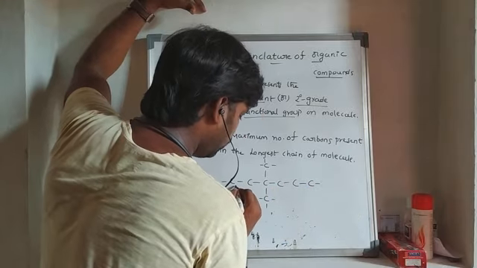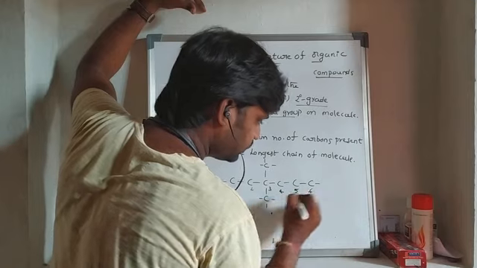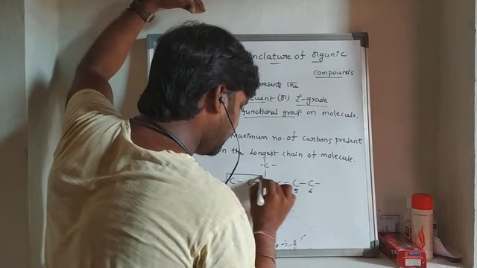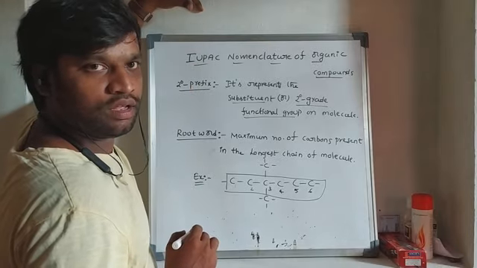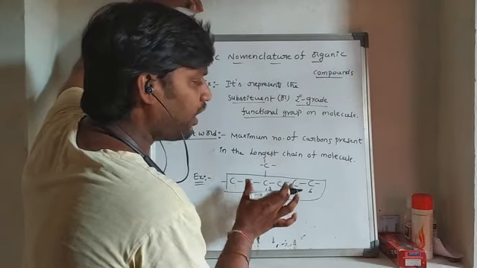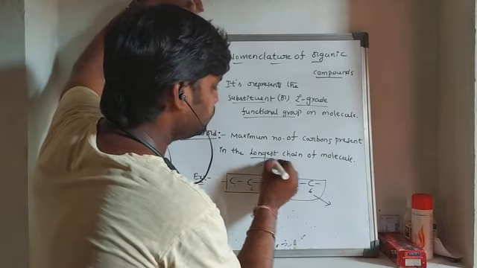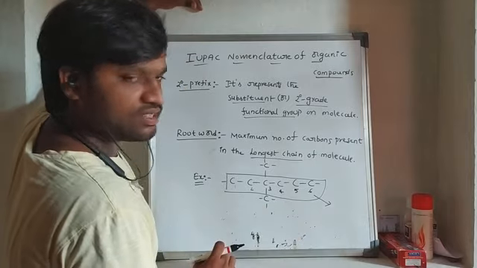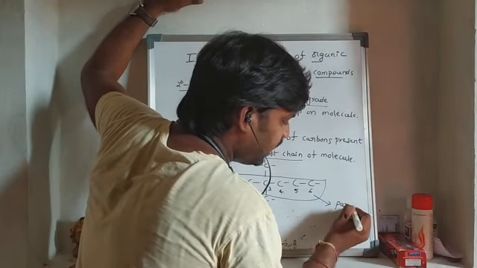So 1, 2, 3, 4, 5, 6. That's why this chain is the longest chain. That longest chain is called the parent chain.